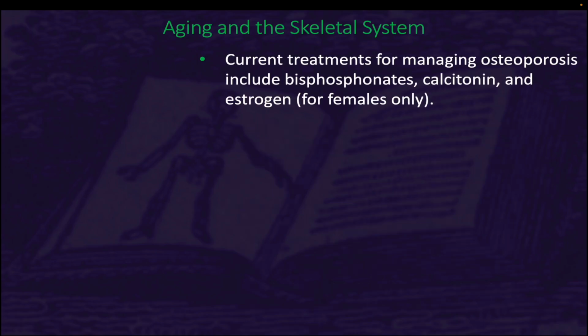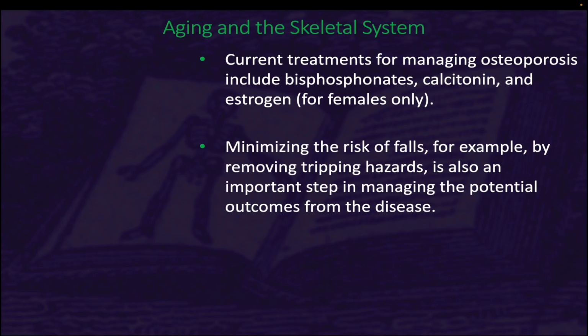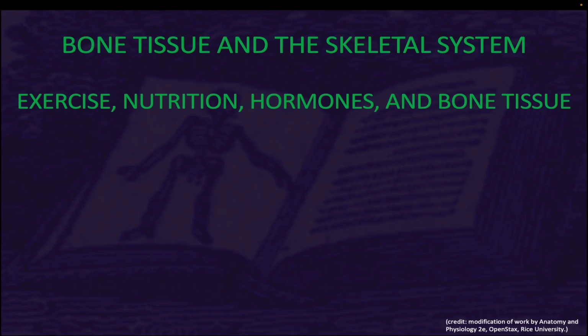Current treatments for managing osteoporosis include bisphosphonates, calcitonin, and estrogen for females only. Minimizing the risk of falls, for example by removing the tripping hazards, is also an important step in managing this potential outcome from the disease. This has been an overview of exercise, nutrition, hormones, and bone tissue. In the next video, we will again continue our discussion on bone tissue and the skeletal system.